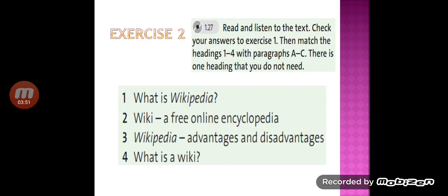Exercise number 2. Read and listen to the text. Check your answers to exercise 1. Then match the headings from 1 to 4 with paragraphs from A to C. There is one heading that you don't need. If you have listened to the text, you should know where to put these questions.